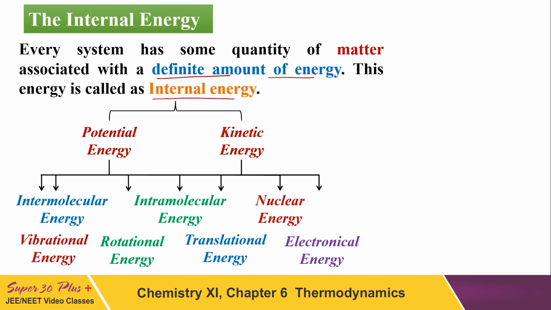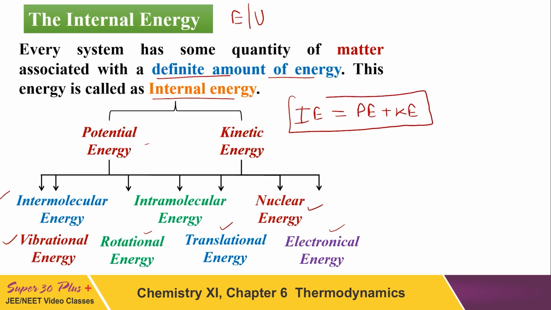So internal energy includes intermolecular energy, vibrational energy, rotational energy, translatory energy, electrical energy, nuclear energy, and moreover potential and kinetic energy. So I can say that the symbol of internal energy is capital E or capital U. So internal energy is equal to the sum of potential energy plus kinetic energy, right?